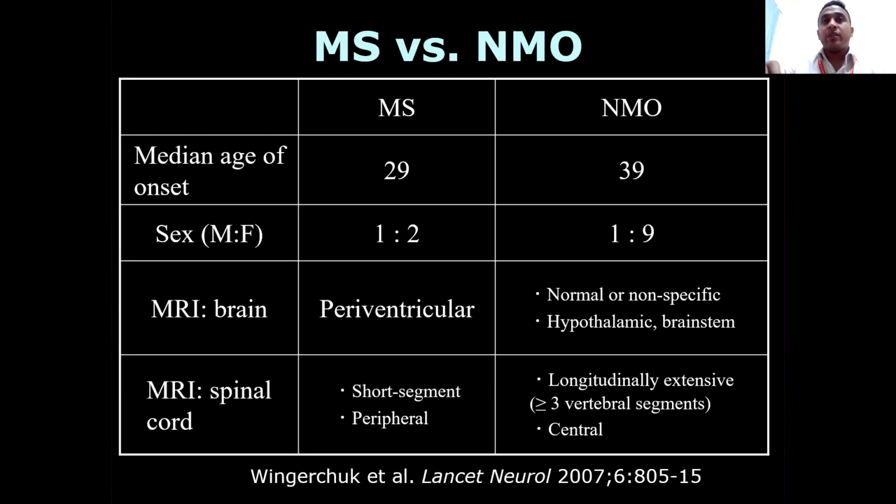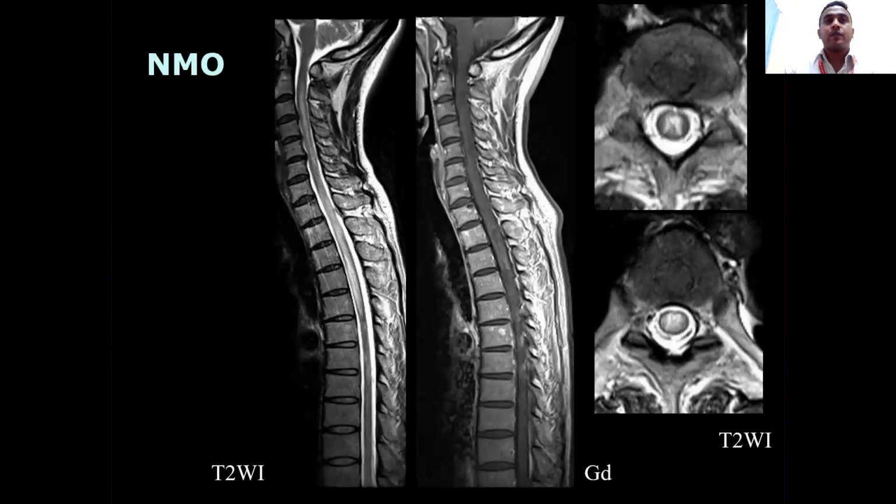MRI brain will mainly show periventricular lesions in MS, while in NMO it is normal or non-specific. Where will you see the main lesions? Hypothalamic or brainstem, periaqueductal; optic nerves should be visualized. MRI spinal cord: MS is usually a short segment. It can be peripheral, it can involve hemi or complete cord. Mainly, what is important is that it is a short segment. But in NMO, it is longitudinally very extensive, involving over 3 or 4 vertebrae, centrally involved in most cases.